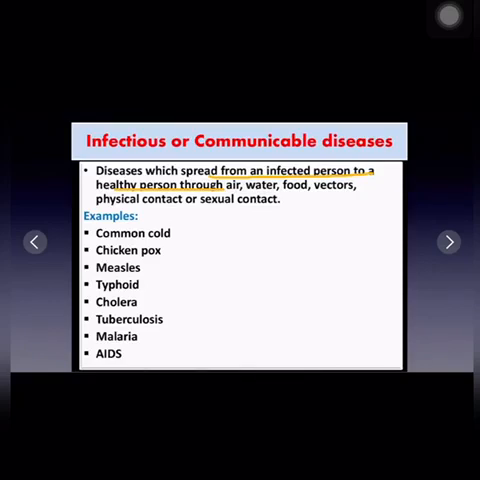These diseases are caused by disease causing microbes which are called pathogens, and pathogens are bacteria, viruses, fungi, etc. They are called infectious or communicable diseases because these pathogens, or you can say the infectious agents, can spread from a diseased person to a healthy person by means of air, water, food, insects, physical or sexual contacts, etc. Examples of communicable or infectious diseases are common cold, chickenpox, measles, typhoid, cholera, tuberculosis, malaria, AIDS, etc. So if a person comes in contact with another person who has these communicable diseases, the healthy person also gets infected.